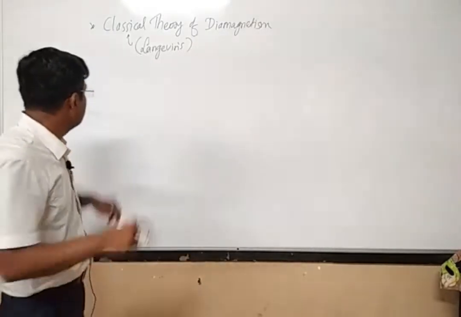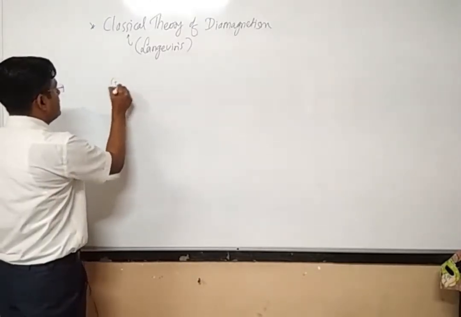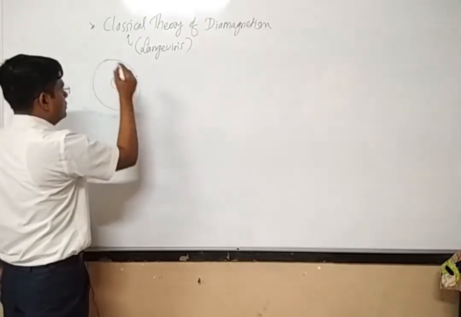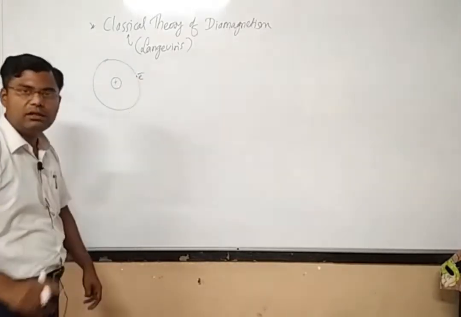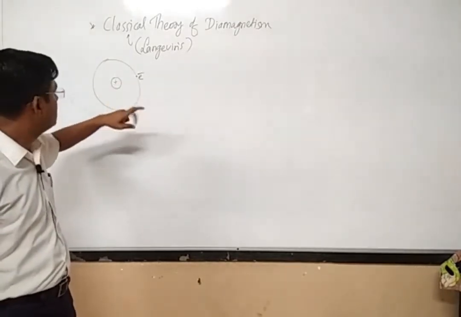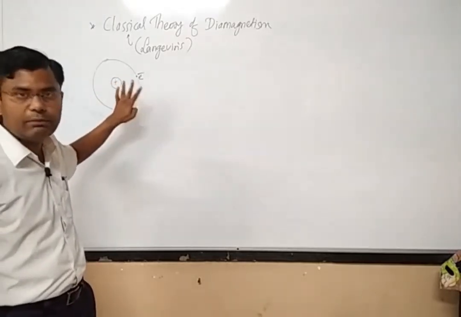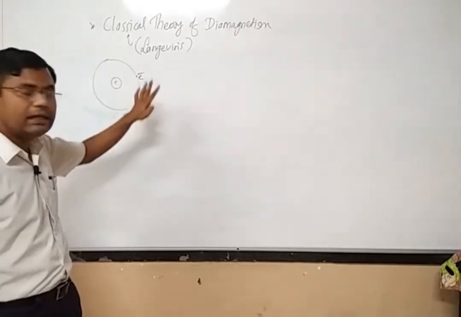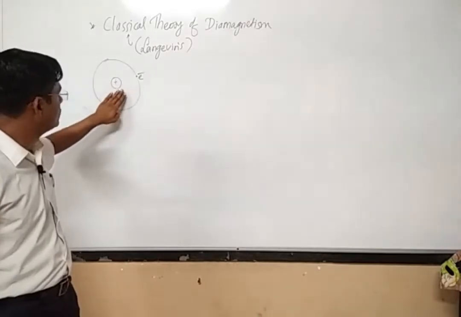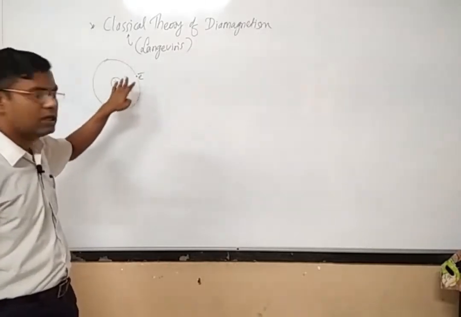So for that let us consider one of the electronic orbits. Suppose there is a nucleus and an electron is revolving around in the orbit, performing some orbital motion. This is before we keep this material inside the applied magnetic field. We have not applied any magnetic field here. First of all, we are only considering the nucleus and the electronic orbit. The electron is revolving in one particular orbit.